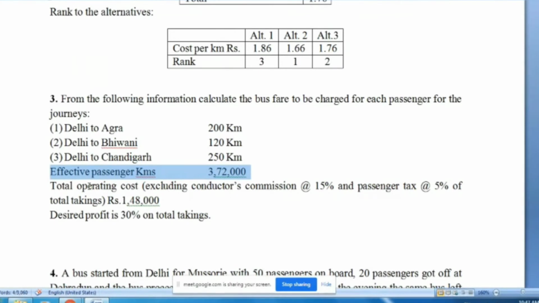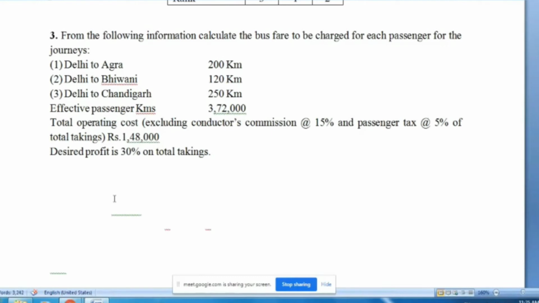And total cost excluding the commission and tax is given. You are required to calculate cost and fare per passenger kilometer. And total takings means what? Total takings means total fare.